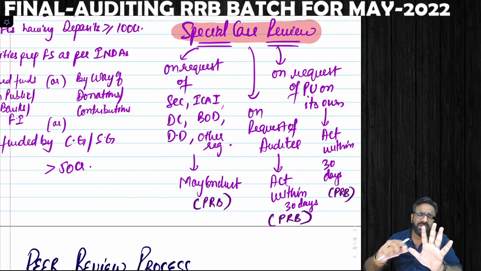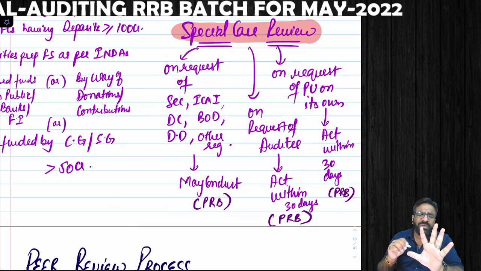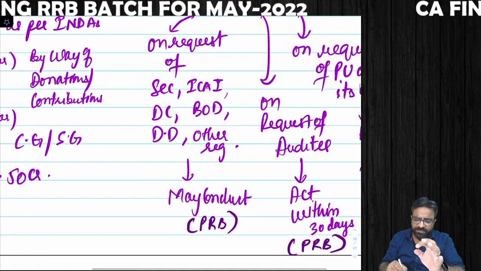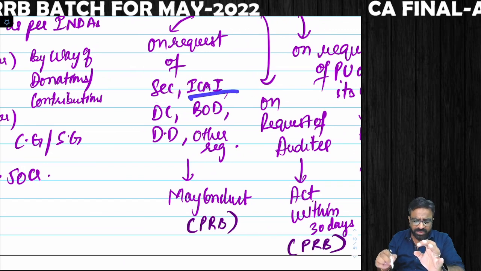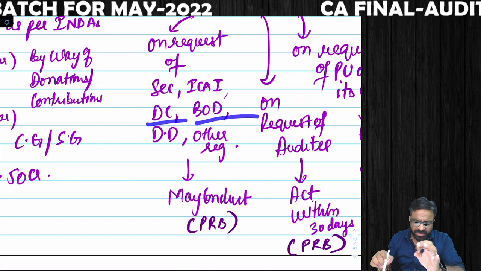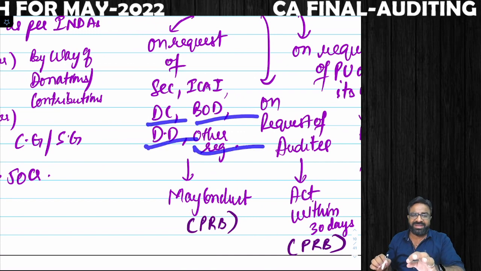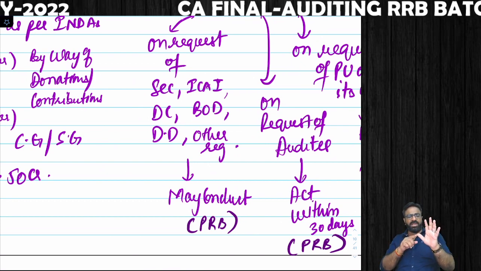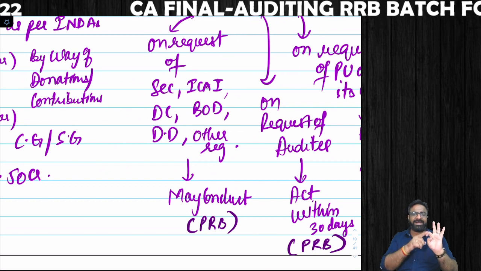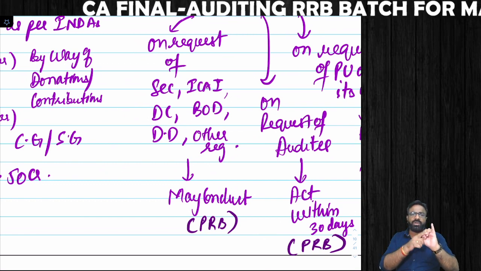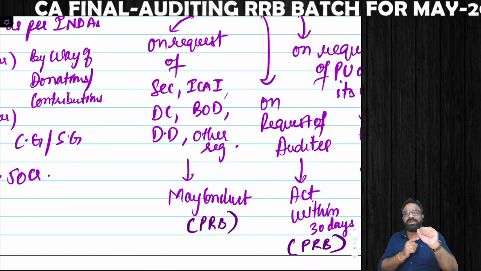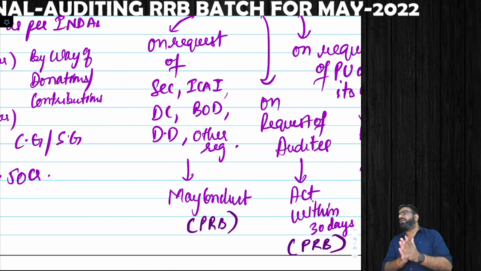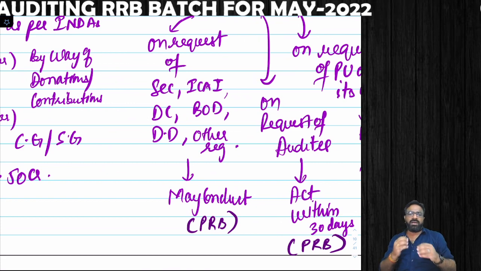And the fifth area where the peer review can be done on you, if your practicing unit is referred to the peer review board on the request of the secretary, on the request of ICAI, disciplinary committee, board of discipline, directorate discipline, or other regulatory authorities. So remember one thing, there are 5 different methods of getting your peer review done. If you're falling under level 1 category, if you're falling under level 2 category, on your own request, on the request of your client, and most importantly, if it is requested by the ICAI, secretary, board of discipline, disciplinary committee, or directorate discipline. Are you able to understand?